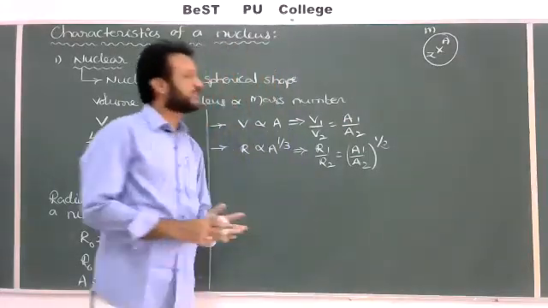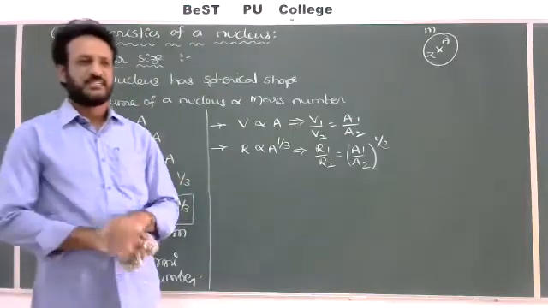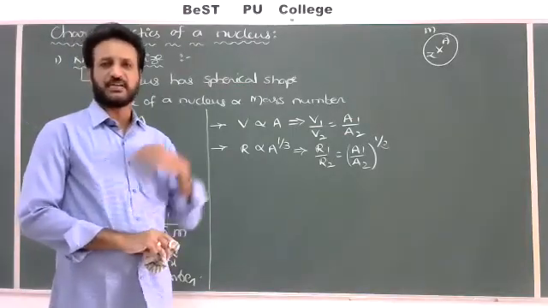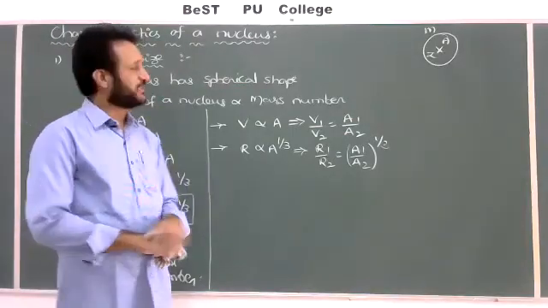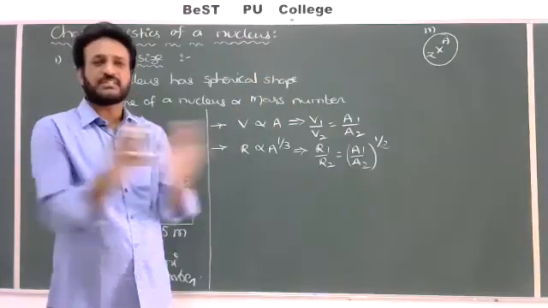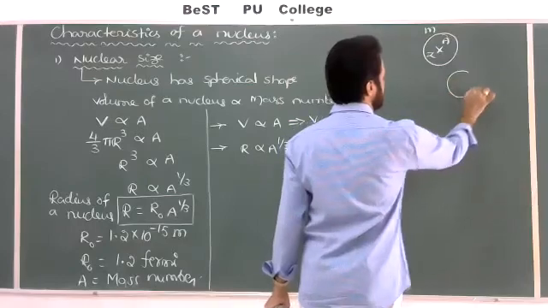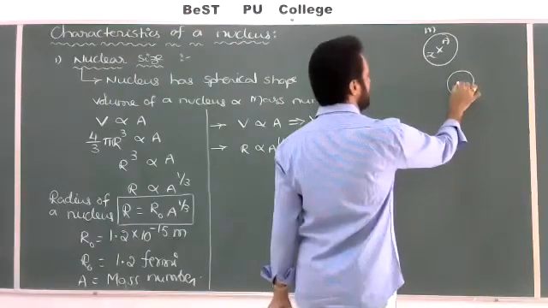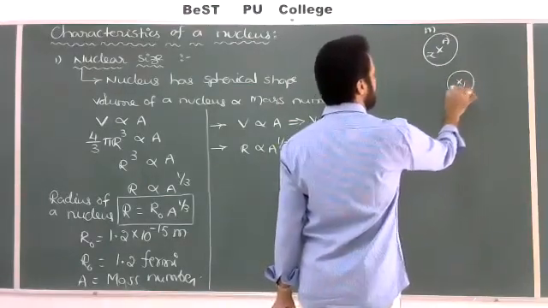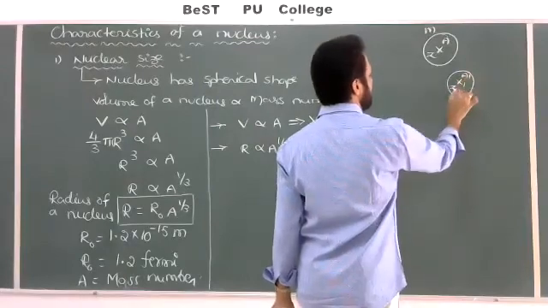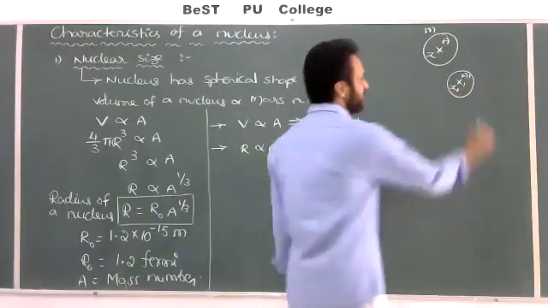Suddenly the nucleus breaks into two parts. So, an explosion, but we are not applying any external force; without applying external force, the nucleus suddenly breaks into two parts. One nucleus I am taking here, let me take this one as X1, with atomic number Z1 and mass number A1, and it is moving on one side.